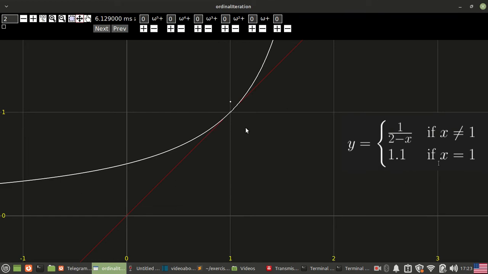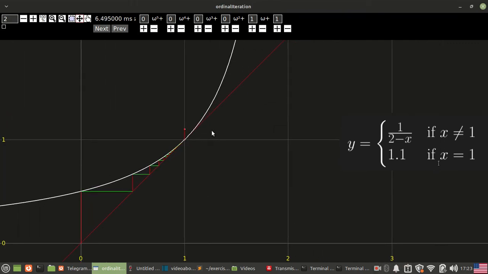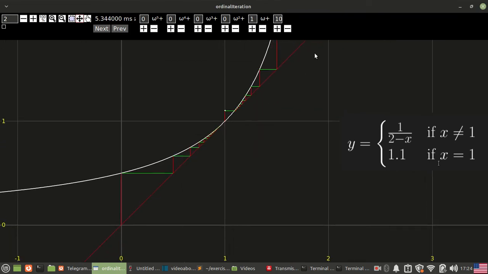So let's redefine this function to take the value 1.1 when x equals 1. Now we can still iterate it any number of times. The iterations will forever approach 1, so it would make sense to say that the infinitieth iteration is exactly 1, and we can iterate this function more times after that. When we take the value at the point 1, we get another point, and then we can iterate starting from that, and we get new values.